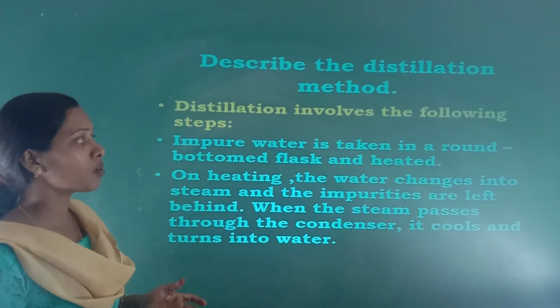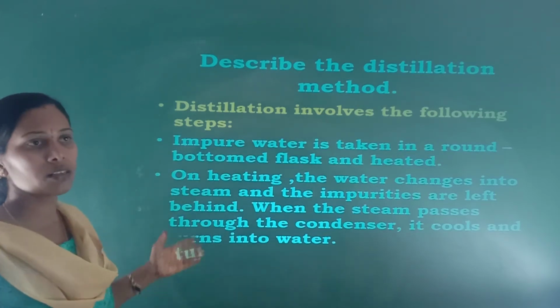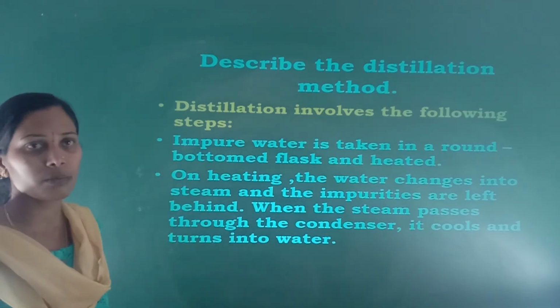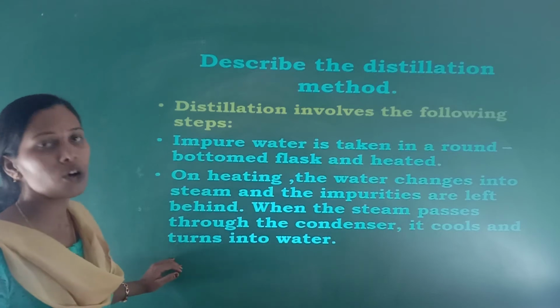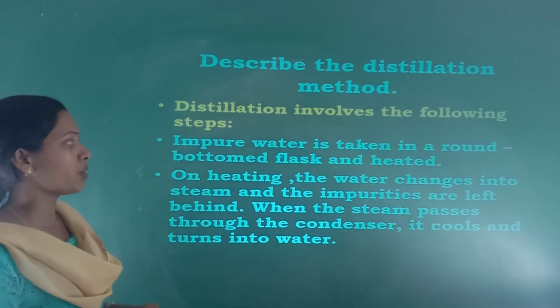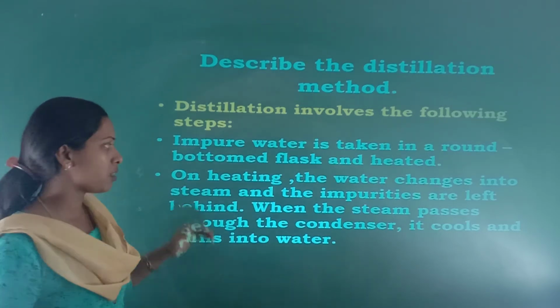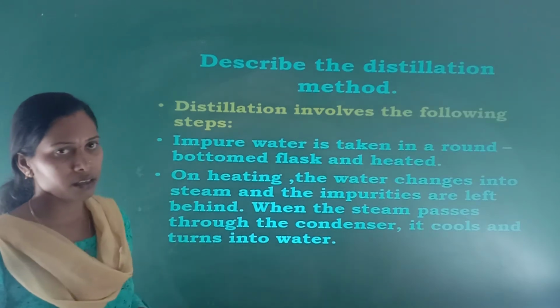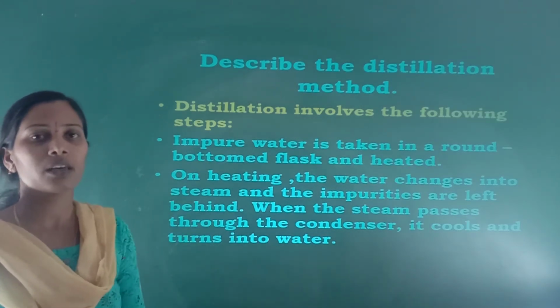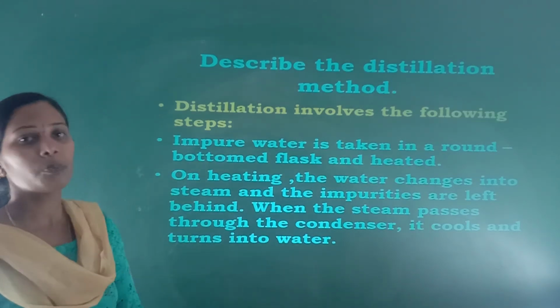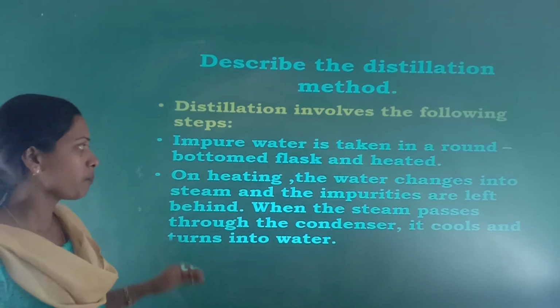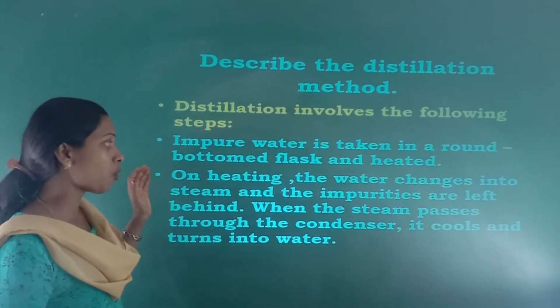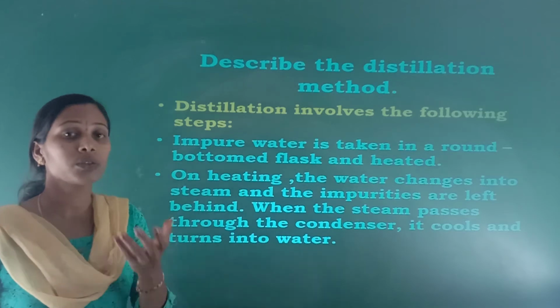Now describe the distillation method. Distillation involves the following steps. In the distillation method, these are the steps we have to follow. First, impure water, not the pure water, impure water, is taken in a round bottom flask and heated.